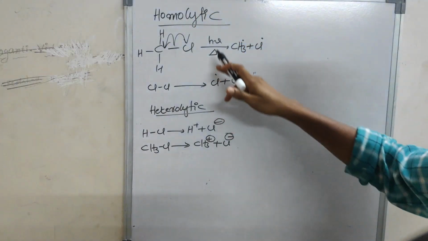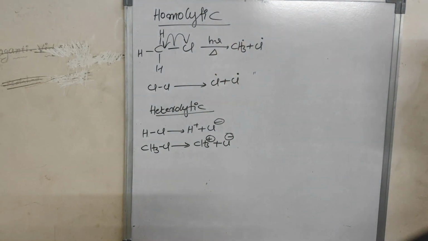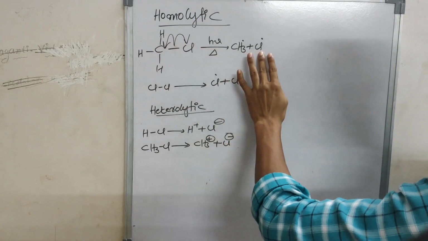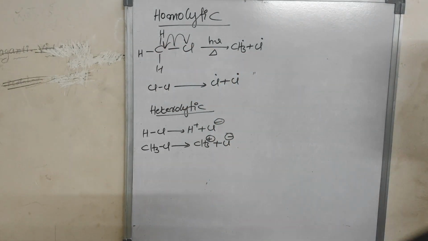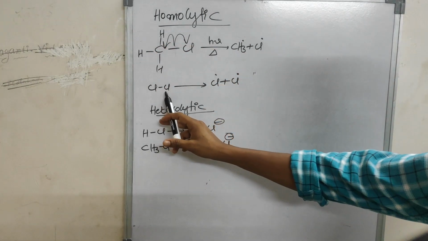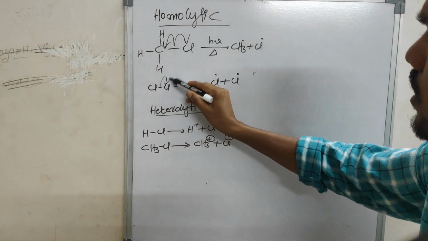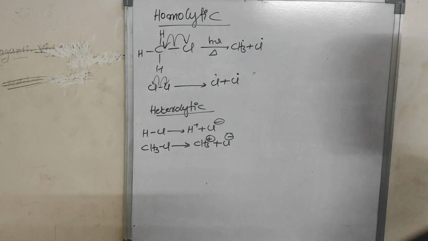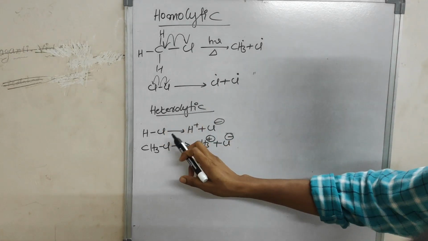Homolytic cleavage means, in presence of sunlight, heat or peroxide, a CH3 radical will form and chlorine will be a free radical. Cl2 is also divided like this. It means the same electronegative atoms are there: chlorine radical, chlorine radical.